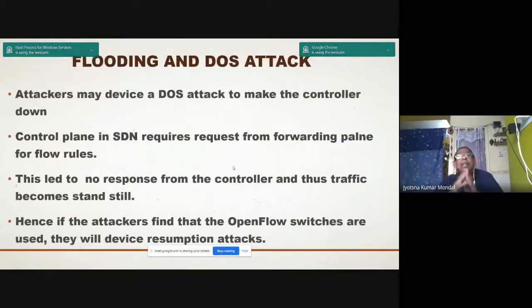Now first consider the flooding and DOS attack. What is the scenario? The attacker may devise a DOS attack to make the controller go down. The control plane in SDN requires requests from the forwarding plane for flow rules. So this leads to no response from the controller, and thus the traffic comes to a standstill. Hence, if the attacker finds that OpenFlow switches are used, they will devise a resumption attack. That is the flooding and DOS attack.